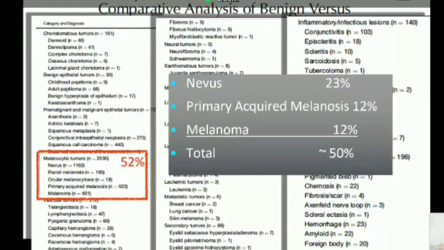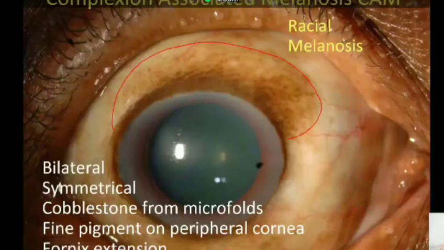It is typically bilateral and mostly symmetrical. It may not be a mirror image of one eye over the other, but it is grossly symmetrical. If you see the lesion in the upper bulbar conjunctiva like that, in the other eye it would possibly be like that, but it is nearly symmetrical. The extent and severity would be symmetrical. That's a very striking feature of complexion-associated melanosis.